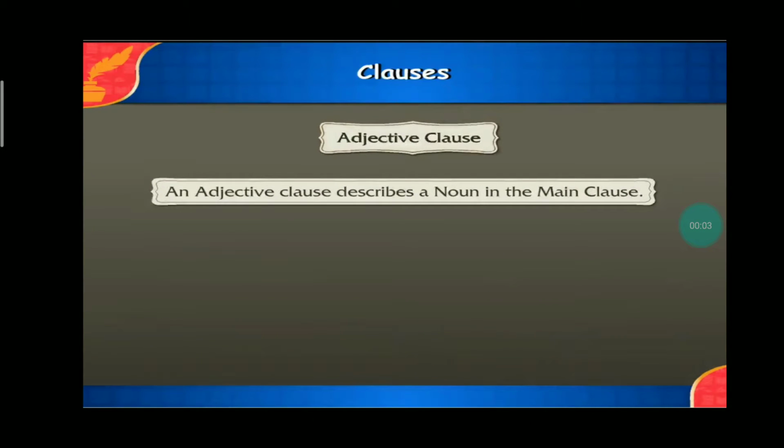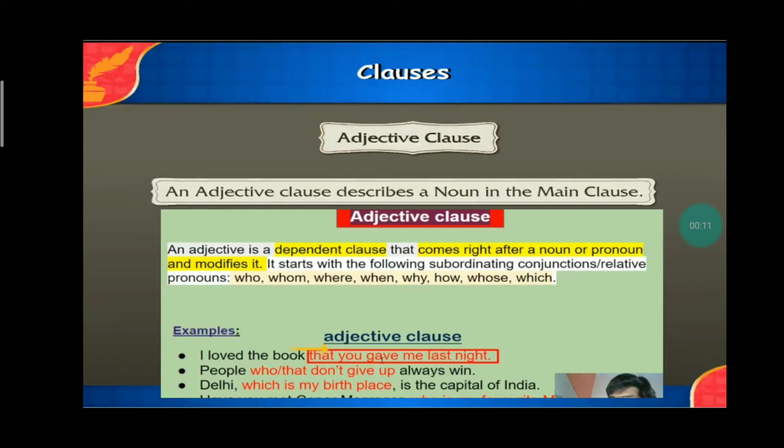Now let us see adjective clause. An adjective clause describes a noun in the main clause. An adjective clause is a dependent clause that comes after a noun or pronoun and modifies it. It starts with the following subordinating conjunction or relative pronoun: who, whom, where, when, why, how, whose, which.